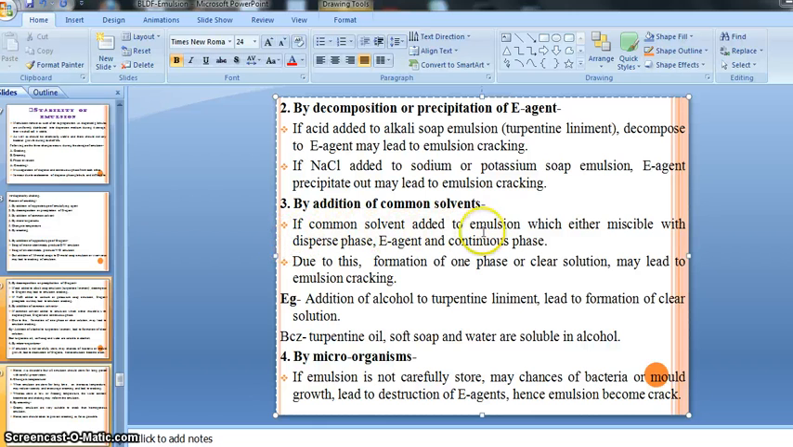If a common solvent is added to the emulsion, which is miscible with the disperse phase, the emulsifying agent, or the continuous phase, right? As we know, that is a common solvent like alcohol. If we add alcohol, a common solvent, to the emulsion, and that common solvent is miscible with the disperse phase, or our emulsifying agent, or our continuous phase, right?